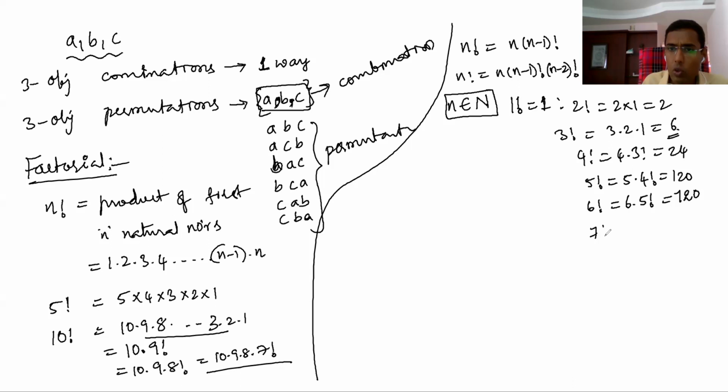So 7 factorial we have to find out. Let's say 7 into 6 factorial, 6 factorial is 720. Already we know, so you can do it very fast. Whatever comes, so like that. But here 0 factorial is also there. That value is 1. This is called convention. By convention we are taking this.